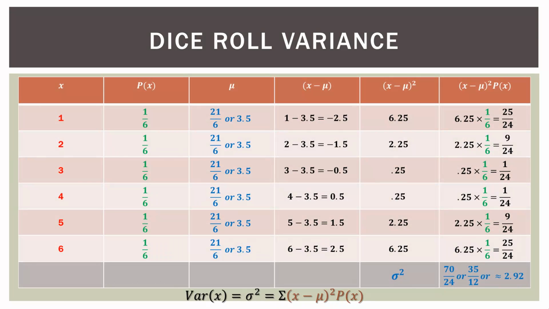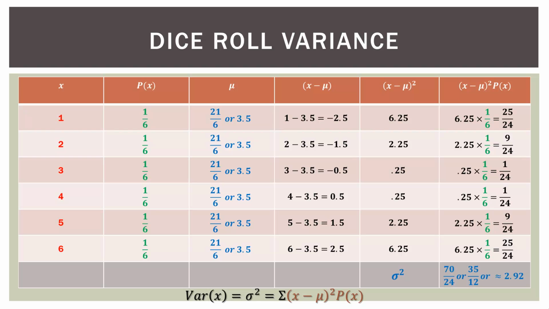Now in the final column, all we're doing is taking that squared difference and multiplying it by the probability there in the second column. Now for the die roll, they're all 1/6. That's because we're rolling a fair die. But we take the squared difference, so at the top we have 6.25 times 1/6, and as a fraction that is 25 over 24. And I know you can do fractions because you're brilliant. So down below that we have 2.25 times 1/6, 0.25 times 1/6, etc. So we go ahead and do that multiplication.